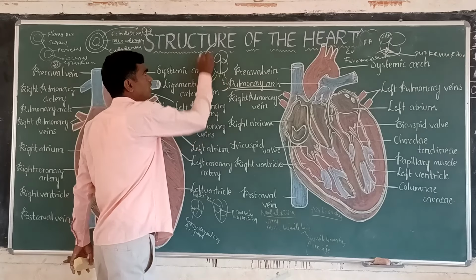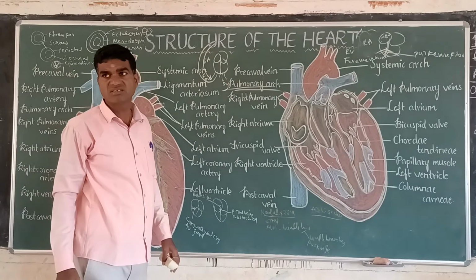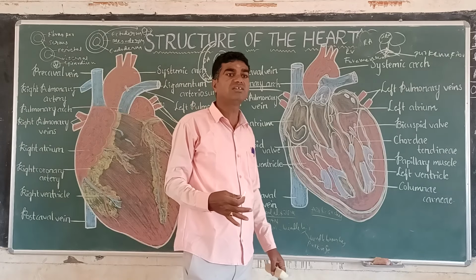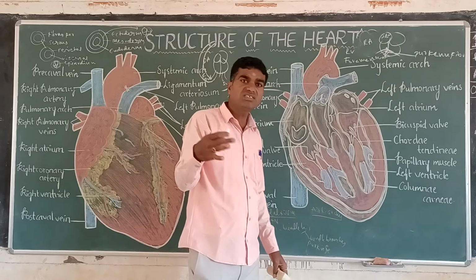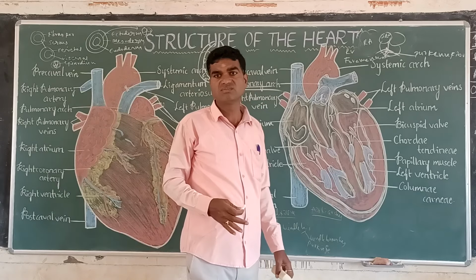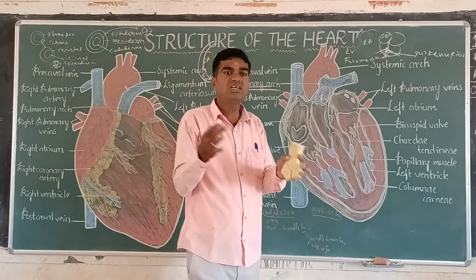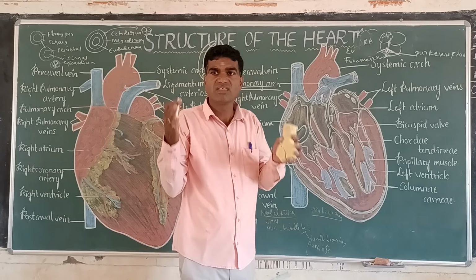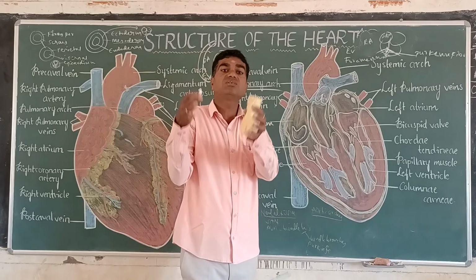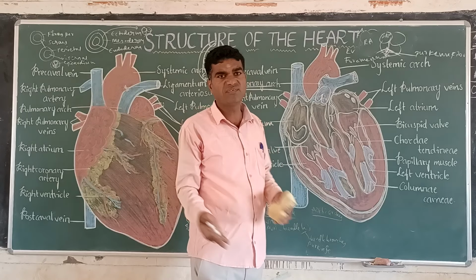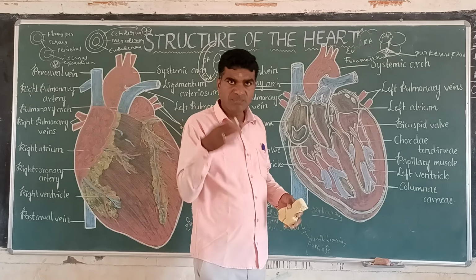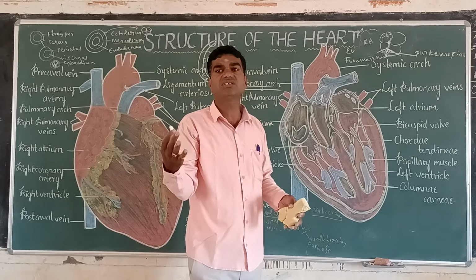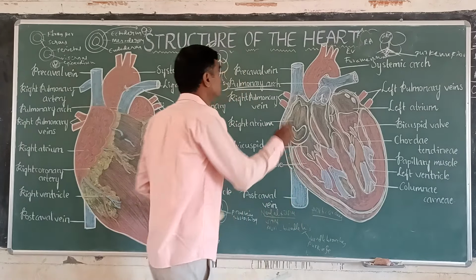The pulmonary arch carries deoxygenated blood. Which blood is carried here? Deoxygenated blood. Where does it connect? The deoxygenated blood reaches the lungs. In the lungs, the deoxygenated blood is converted into oxygenated blood, purified blood. The purified blood is now coming back again. Where is it coming? It is coming into the left atrium.